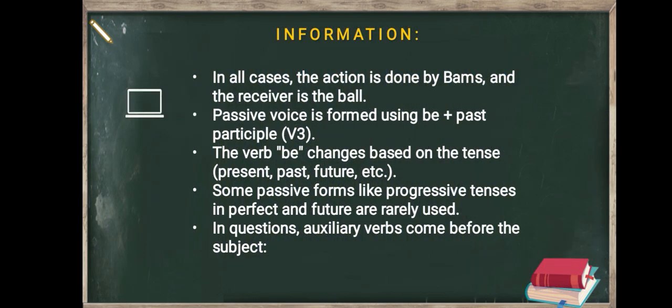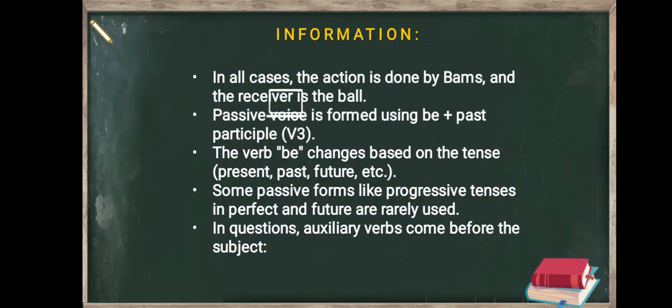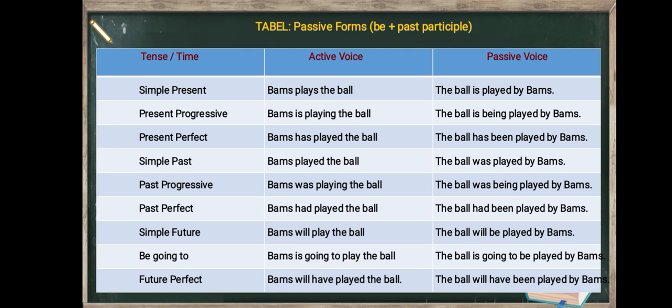And in interrogative forms, auxiliary verbs come before the subject. For example, this one. Bums plays the ball. The interrogative is, does Bums play the ball? So the passive voice is the ball is played by Bambang, and so on.